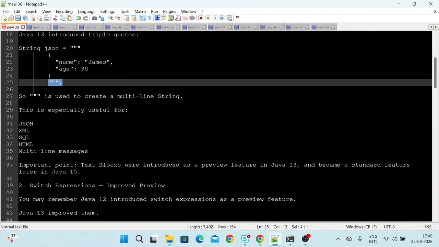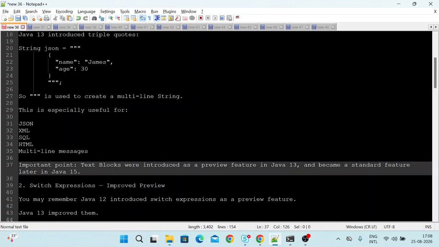Triple quotes are used to create a multi-line string. This is especially useful for JSON, XML, SQL, and HTML multi-line messages. An important point is text blocks were introduced as a preview feature in Java 13, and later, in Java 15, they become a standard feature. So this comes as a preview feature in Java 13.